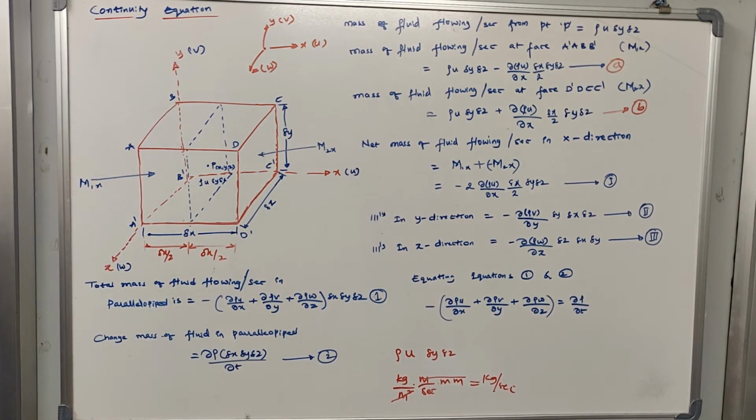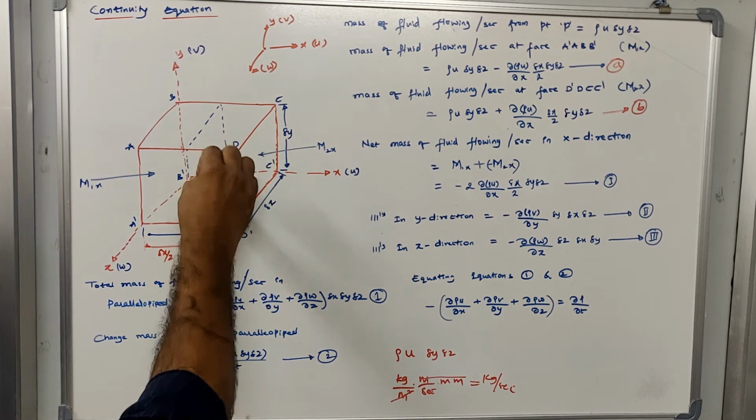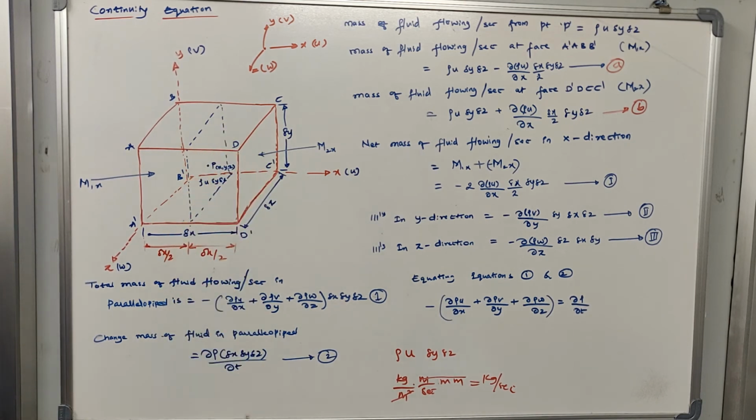Now, going back to the basics, what is the basics that I explained to you? The rectangular tank or a circular tank that you have at the top of your building. There, input minus output will be equal to change in storage, right? So now this total mass of fluid that is flowing per second inside the parallelepiped is representing the inflow minus outflow. Now let us try to understand what is the change of mass of fluid in the parallelepiped. This change of mass of fluid in the parallelepiped is representing the change of storage.